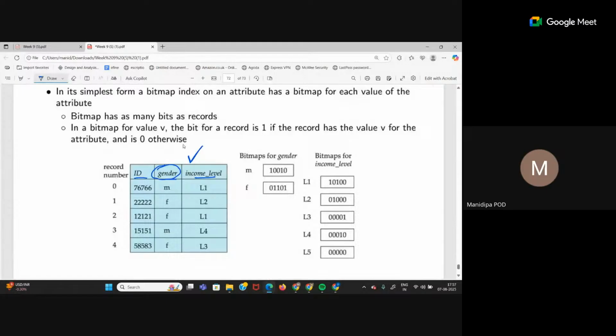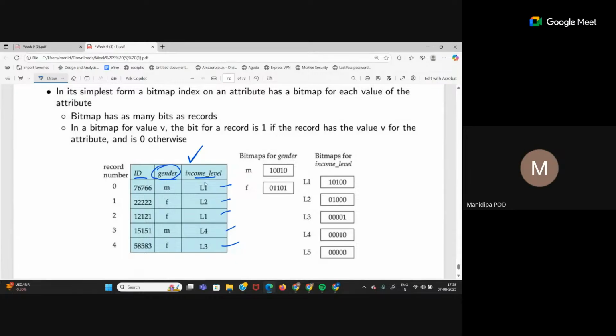So now which bits will be 1, which bits will be 0? That we can assign. So first tell me, how many unique values are there in the gender attribute? 2. M and F, right? So when I want to find the bitmap for M, that is male, I will turn those bits into 1 in which rows I have M. So this is the first row, second row, third row, fourth row, fifth row.